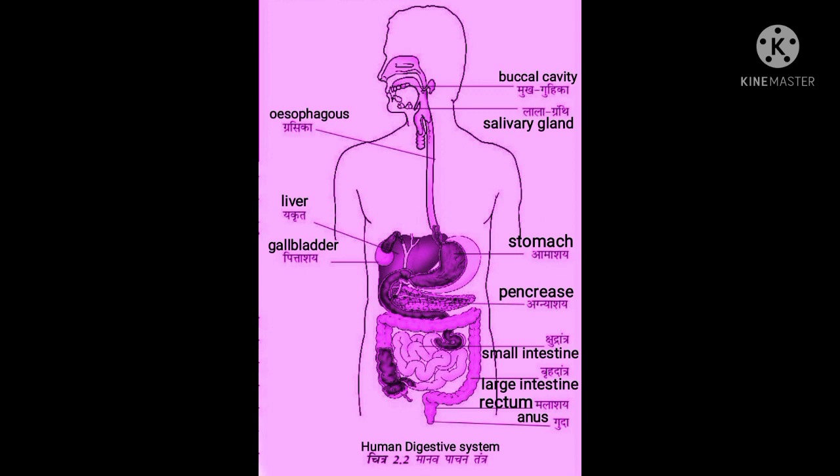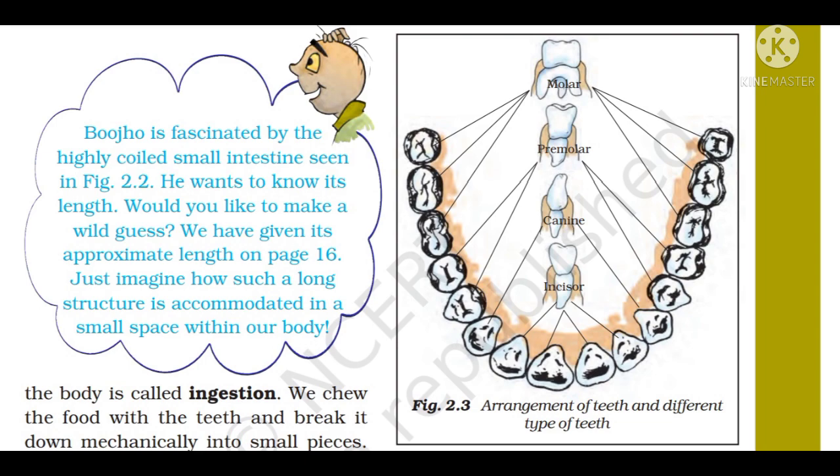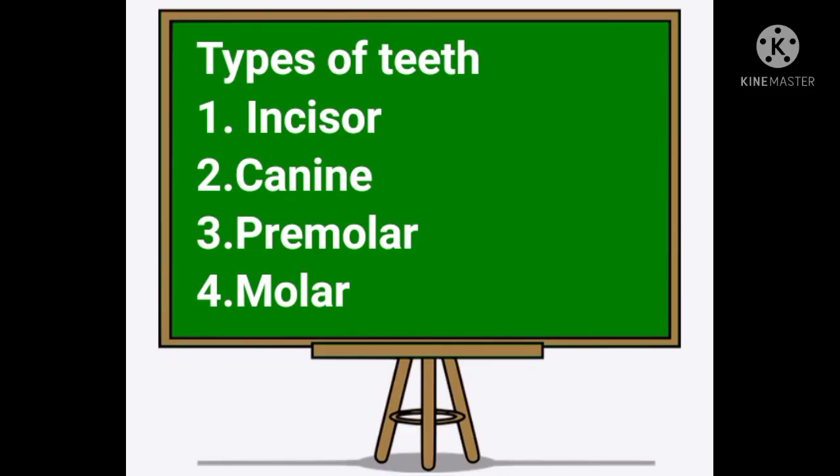See this picture. First is the buccal cavity. First of all, we take food through the mouth, chew the food with the help of teeth and break it down into small pieces. There are 4 types of teeth found in our mouth. First is incisor, second is canine, third is premolar, and fourth is molar.